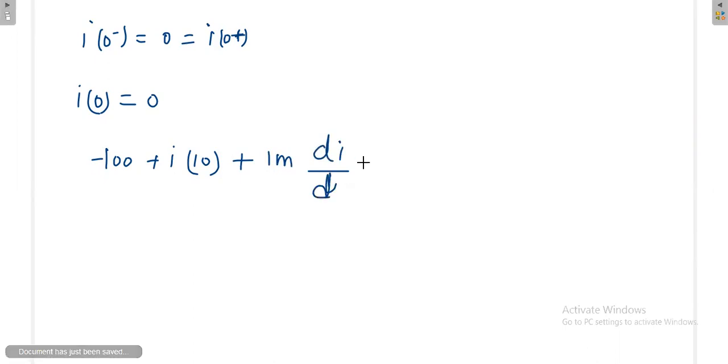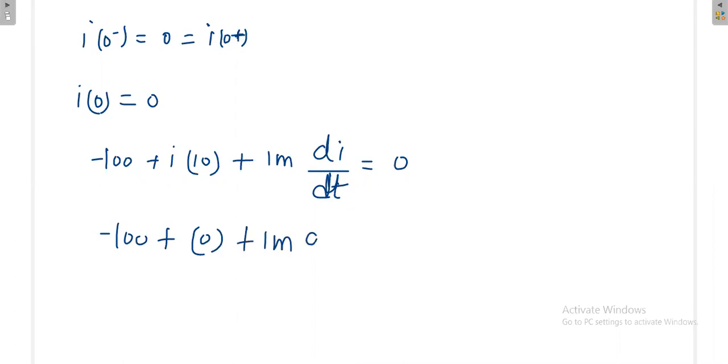Again, di by dt equal to 0, but we do not know the general form of the current. But we know one thing, the current at t equal to 0 plus, because we need this term at t equal to 0 plus. That current is 0, so this term will become 0, and we get only the di by dt term. We are interested in the state at t equal to 0 plus, so we have already substituted t equal to 0 plus.